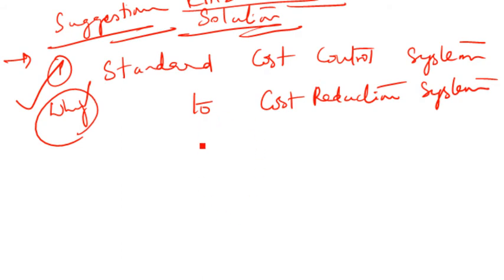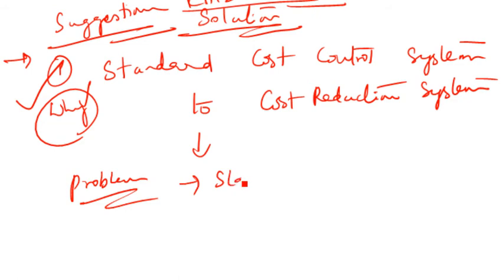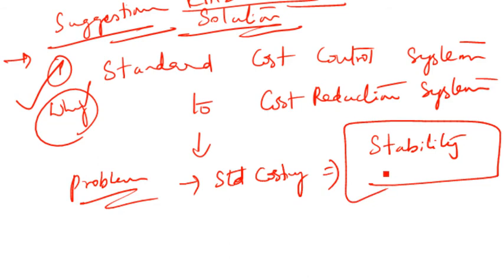The problem with standard costing is that it assumes stability. The standard costing system assumes stability in the manufacturing process, and the standards are set keeping the normal manufacturing process into account, which means your whole effort is to meet the performance cost standard.